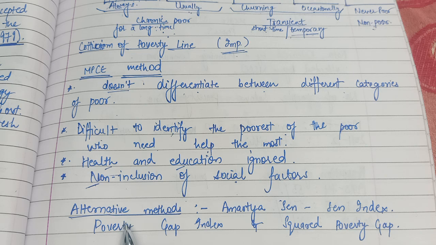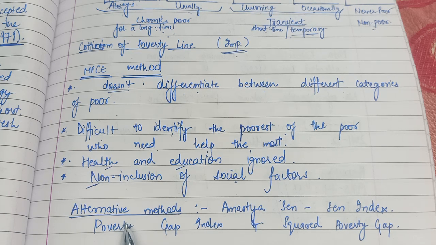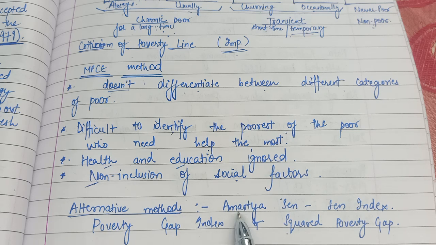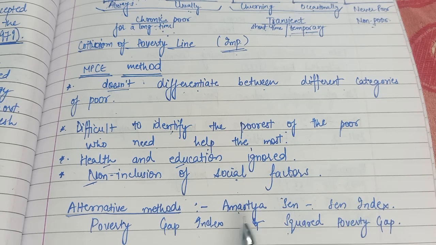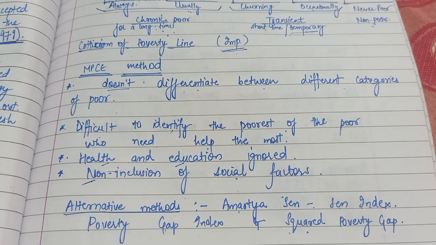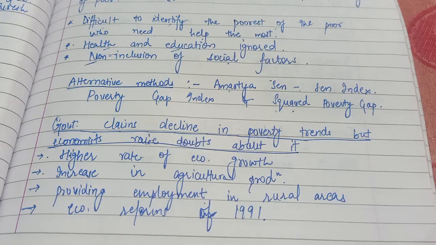So some of the economists have come up with alternative methods to find poverty. But still we have been using MPCE. Also, we are finding these indices also. Alternative methods are Amartya Sen's Sen index. Then we have poverty gap index. We have squared poverty gap index. Also, we have Gini coefficient. It is a very popular index. All these indices are not in your syllabus. I was just giving the names. There is one Gini coefficient, GINI. That is also one of the very important indices.